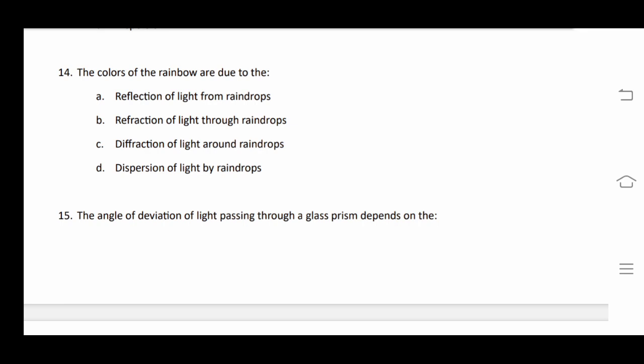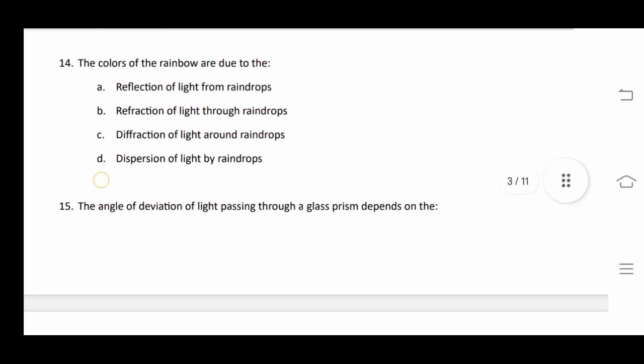As we study in the rainbow formation of class 10th, it is simply written that light initially enters the raindrop, that is refraction occurs there, and after then it reflects internally in the drop, refraction is also there, and when it comes out through the raindrop, phenomena called dispersion occur, as the raindrop works here as a prism.